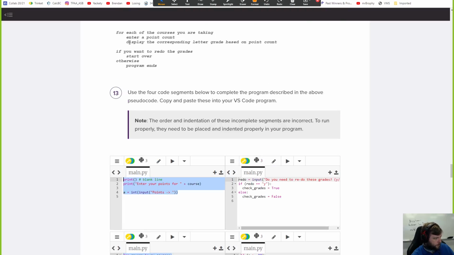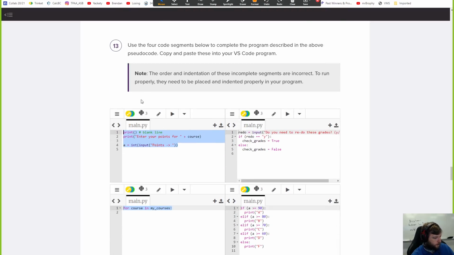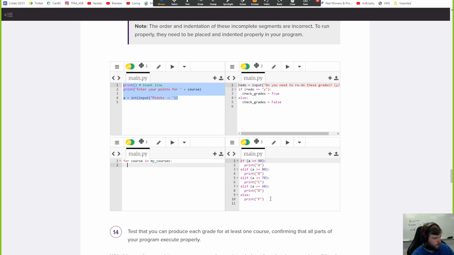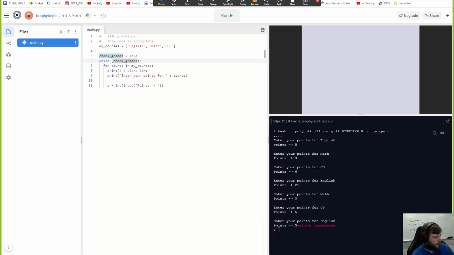Oh, wait. I have to do the display of the corresponding letter grade. So do this. So that's the letter grades. And then I'm actually going to highlight these. I want to have it like this. Okay.